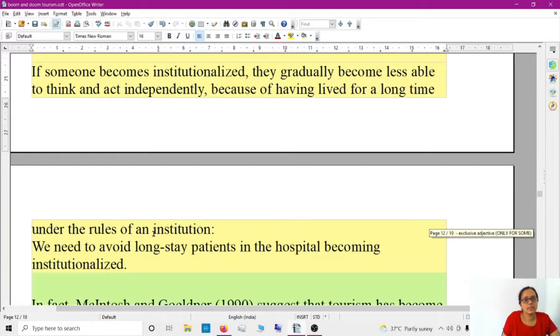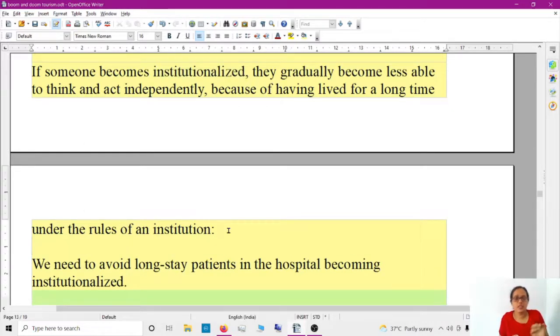This is the best meaning. See, if we are saying someone is institutionalized, it means they gradually become less able to think or act independently because of having lived for a long time under the rules of an institution. See, if someone has spent so much time in the military, their character becomes different.